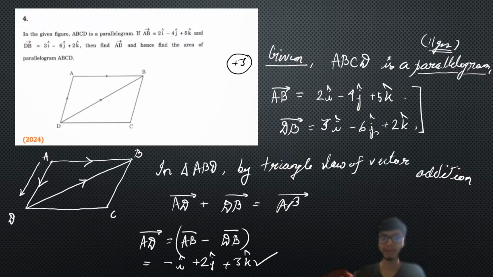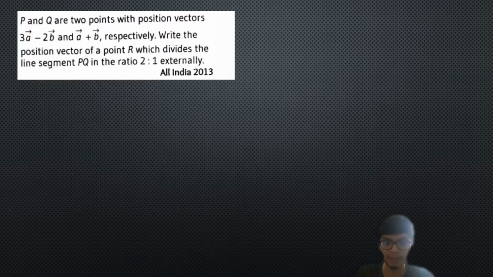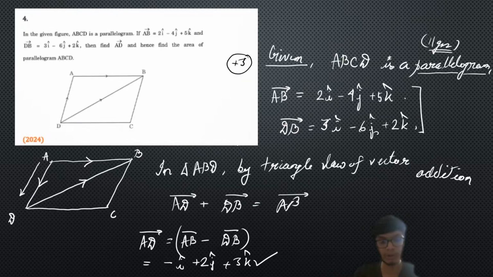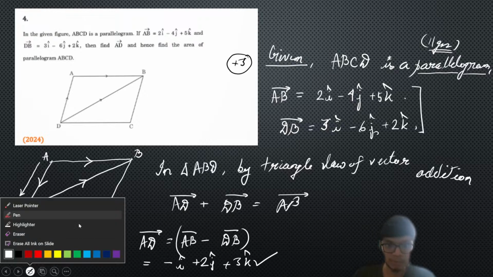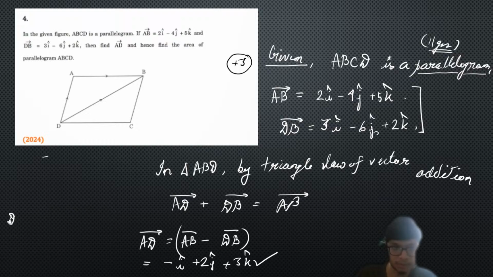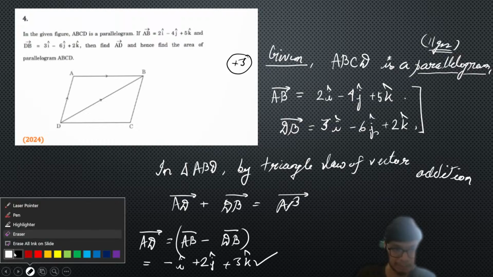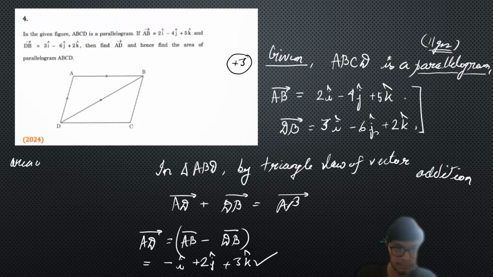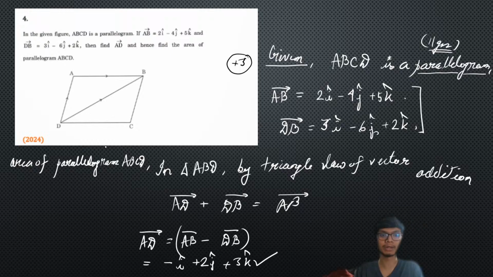Now, in order to find the area of the parallelogram ABCD, let us see how we can find it. I'm erasing this part of the solution here, and the diagram is already drawn. So if you recall the area of a parallelogram, please avoid using shortcuts. This will get you fewer step marks. If you write all the steps clearly, then you are going to get full marks for the steps.